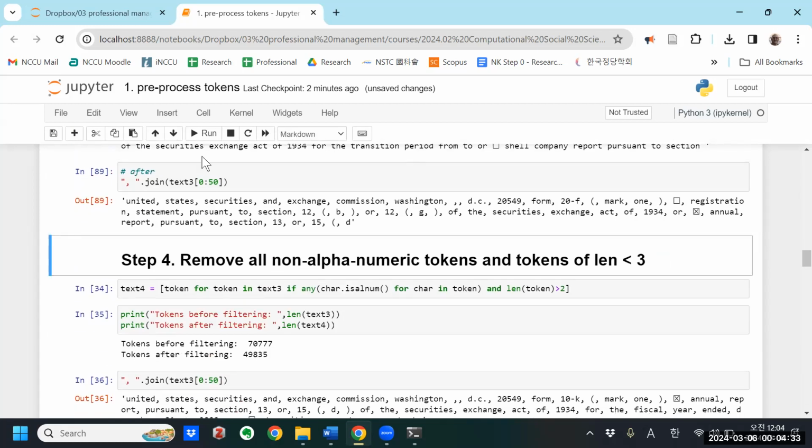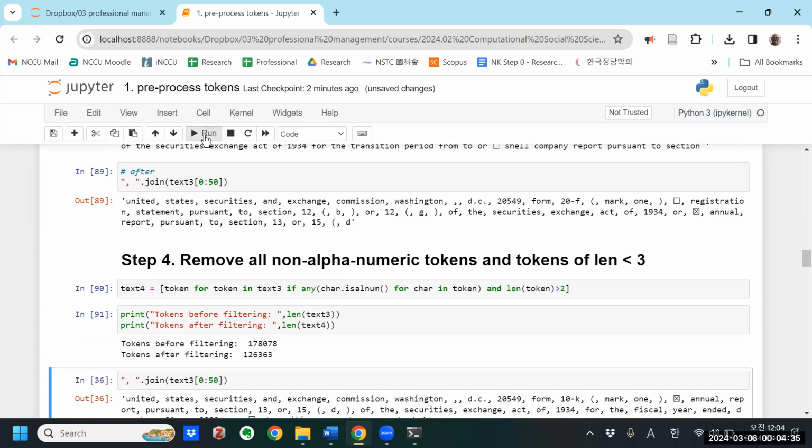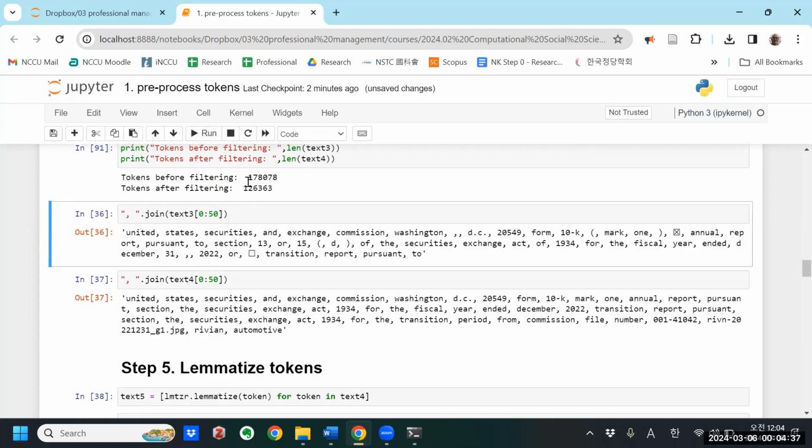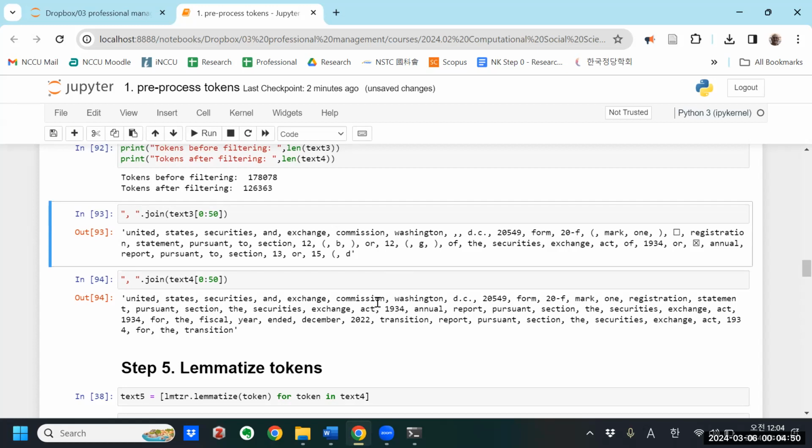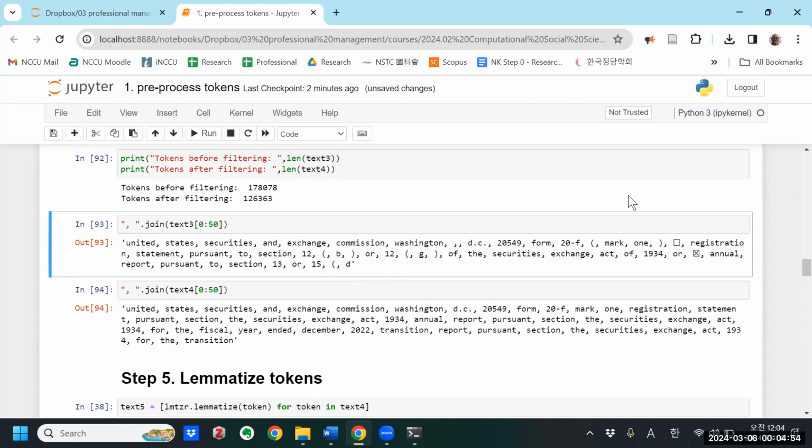We're going to remove all the non-alphanumeric ones. That removed about 50,000 tokens, right? From 178,000 to 126,000. So before this included things like parentheses. Now those parentheses are gone. It's much more dense. Things like boxes, they're gone.